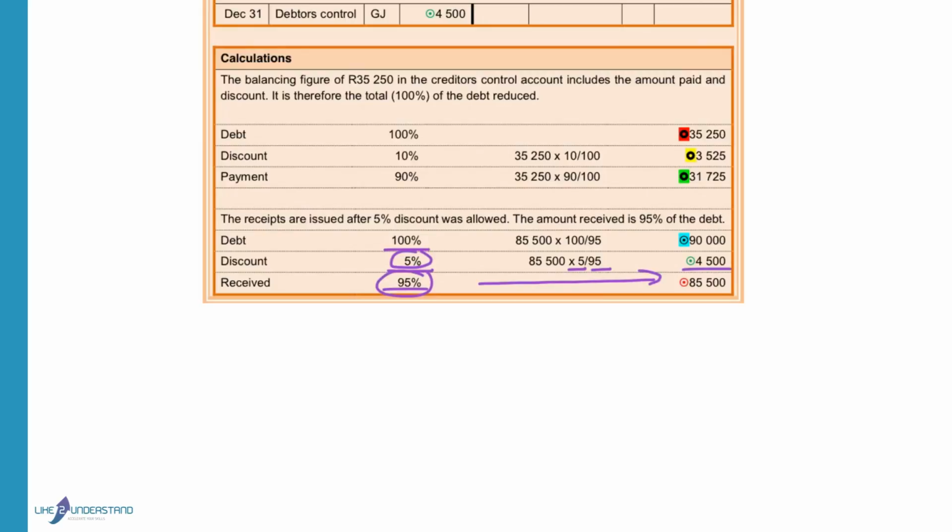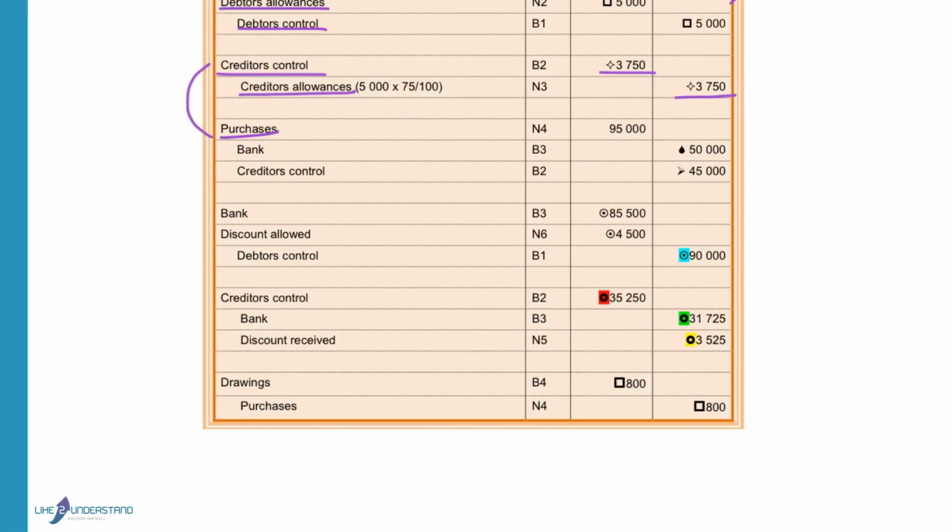If we want to calculate the total debt, the percentage that we want is 100% of the debt divided by the 95% that was given, and that will give us 90,000 Rand. The bank account is debited with 85,500 to increase the asset with the money paid into the bank. Discount allowed is debited with 4,500 to increase the expense for the business. Debtors control is credited with 90,000 to reduce the debt of the debtors because they owe less money.